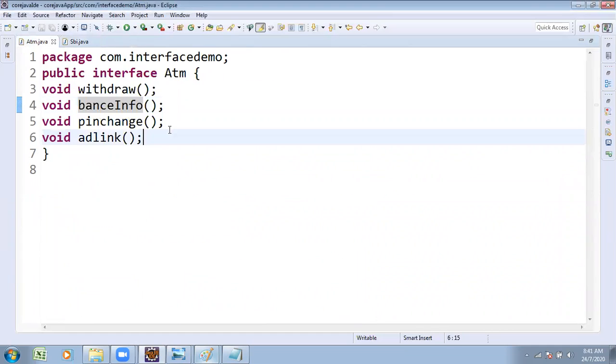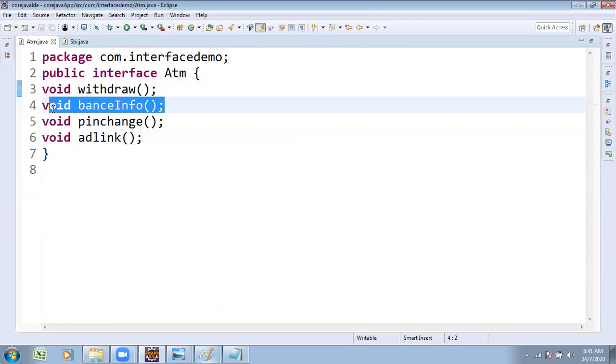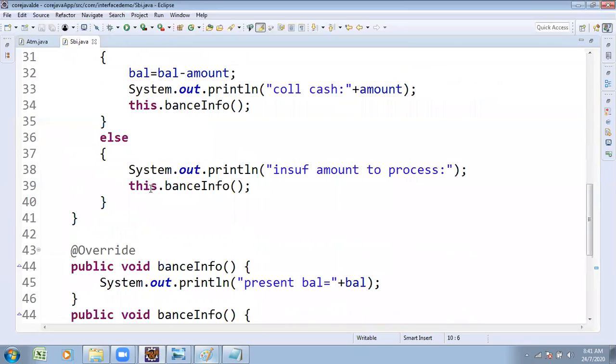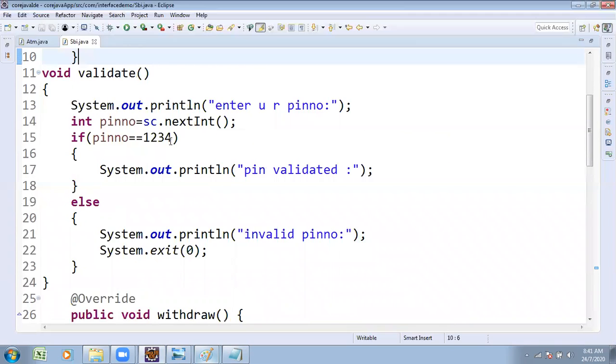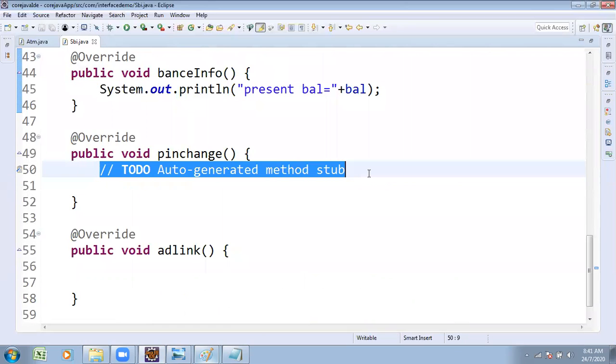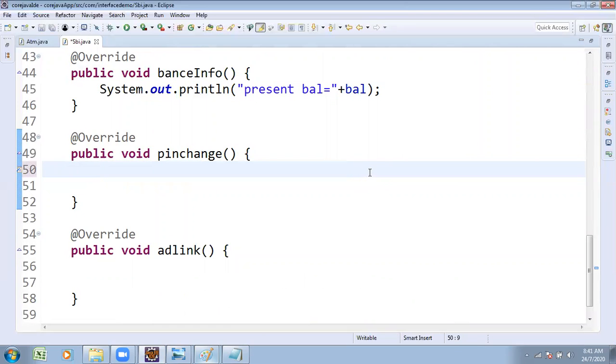Till now, I have presented the logic I wrote for these methods. Similarly, we want to concentrate on one more method. I have written the methods for the withdraw process, the logic for the balance information process, and now the pin change process. If you want to change the pin in your application, what is the procedure? Generally, it asks for the previous pin number, validates that pin number, and if it is correct, it updates the pin number. That is the logic I want to write.